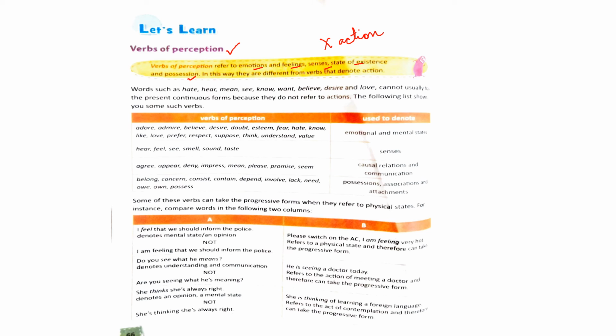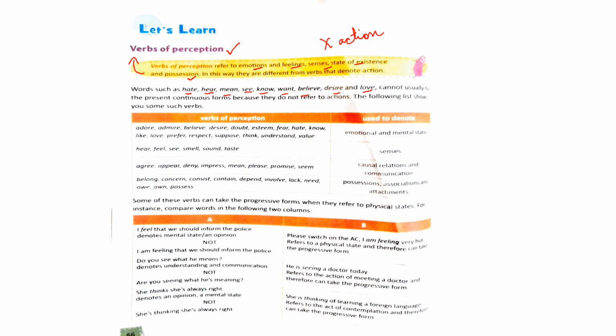Such verbs are called verbs of perception. Now see the example. Words such as hate, hear, mean, see, know, want, believe, desire, and love are all verbs of perception.